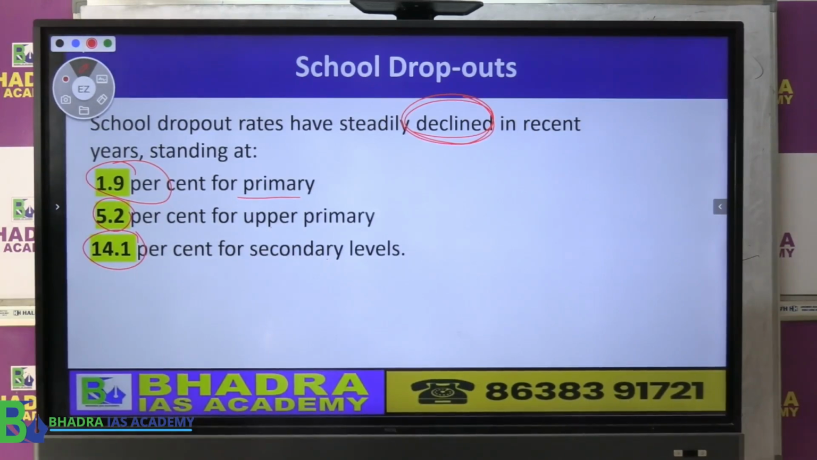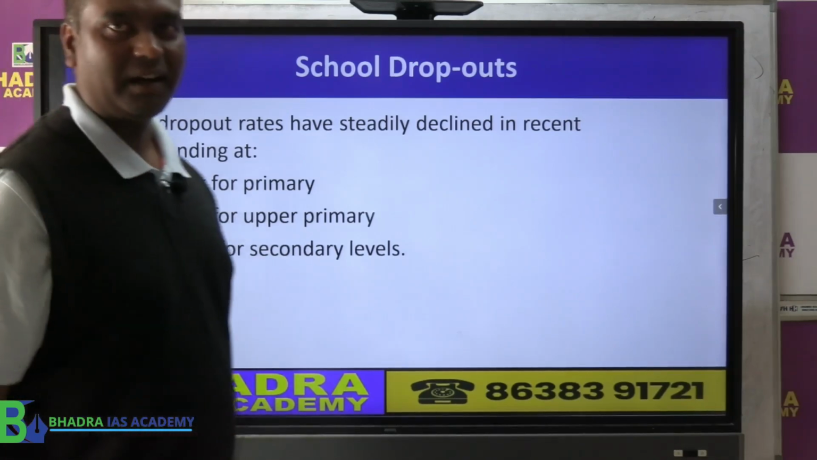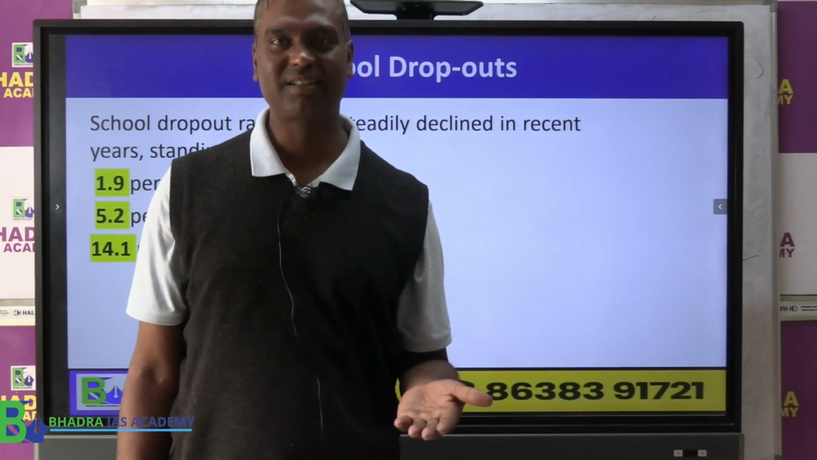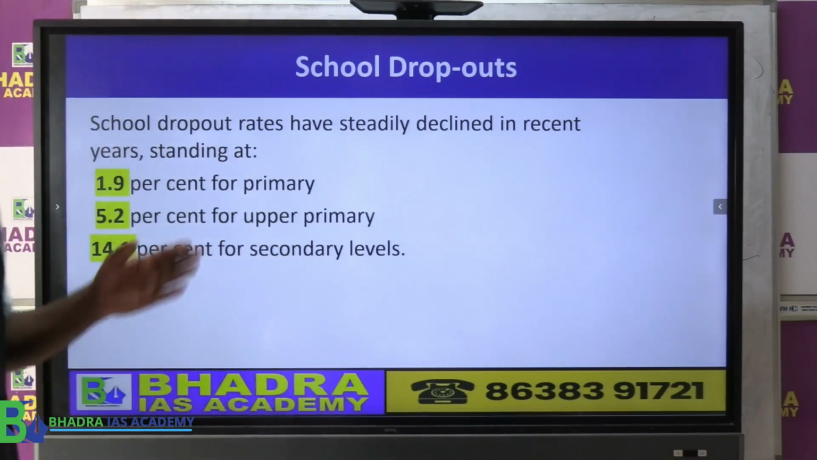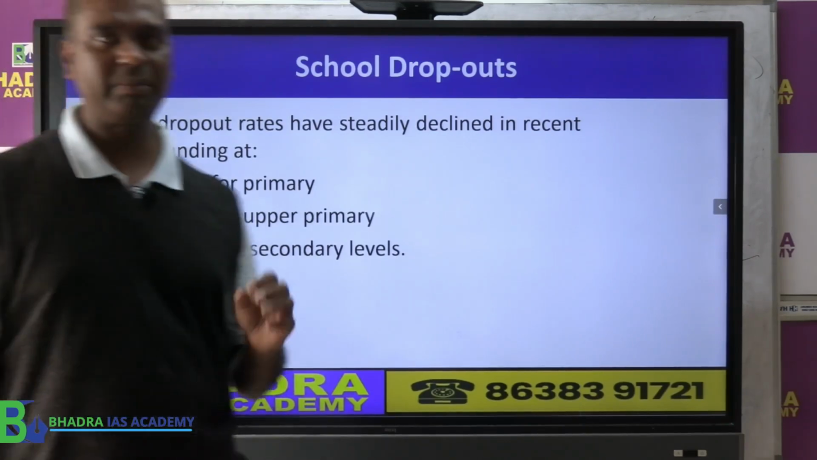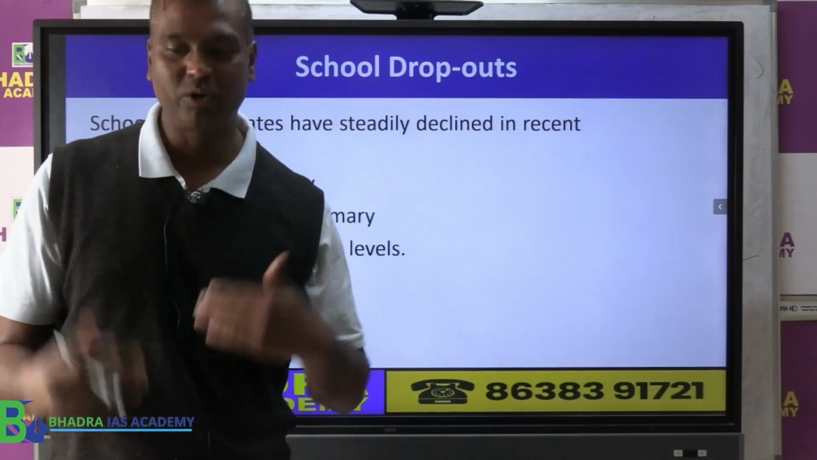secondary level 14.1%. Though this figure may not be directly asked in the exam, you can't take a risk. Sometimes it can be asked, specifically in the primary level exam. The dropout in primary, that is 1.9%, may be a little important because that is the main stage where children enroll in school.